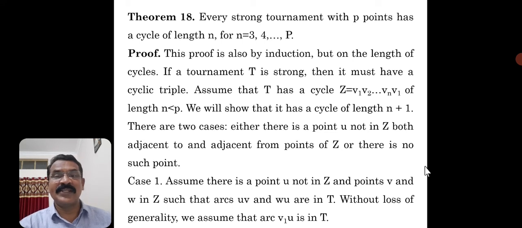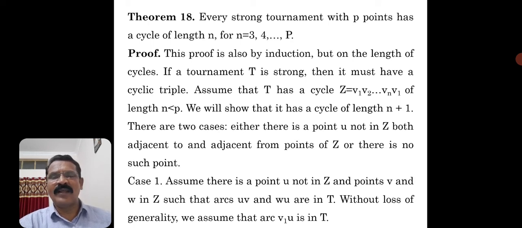We have seen in the example what a cyclic triple is, as opposed to a transitive triple. Assume that T has a cycle Z, which is V1, V2 and so on up to Vn, V1, because the starting and ending point must be the same, of length n less than P. We will show that it has a cycle of length n plus 1.